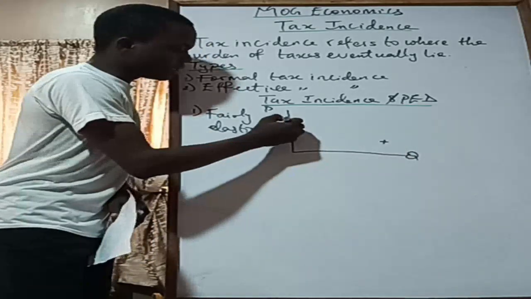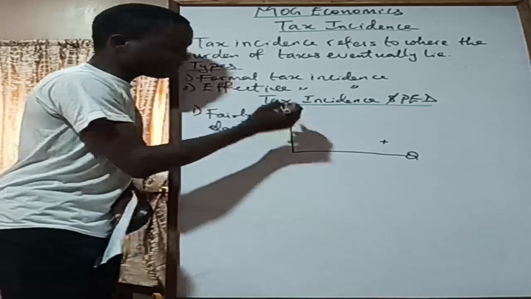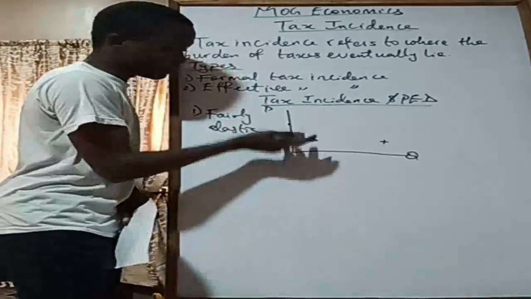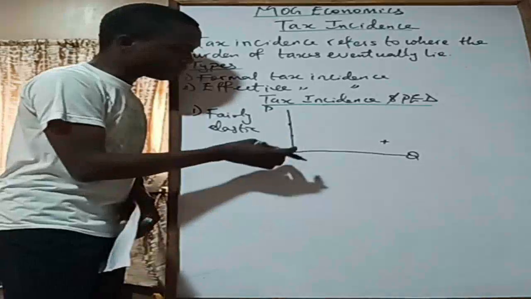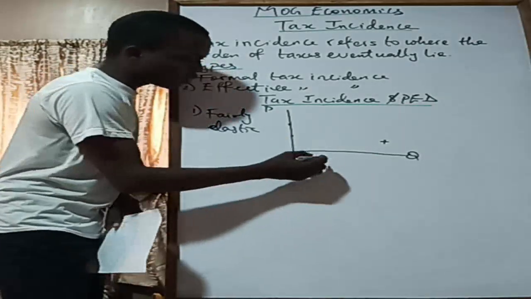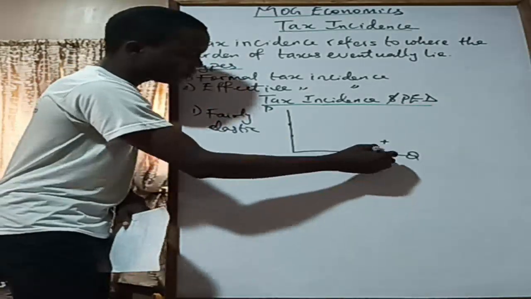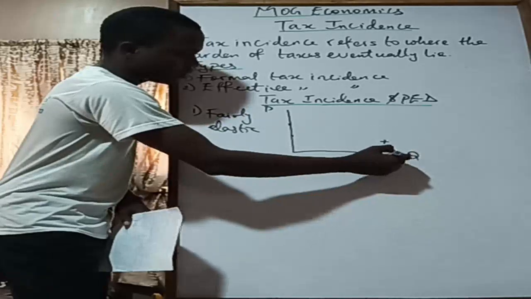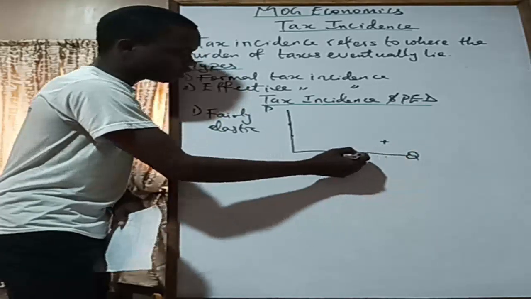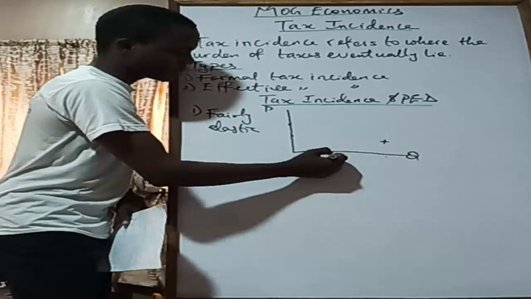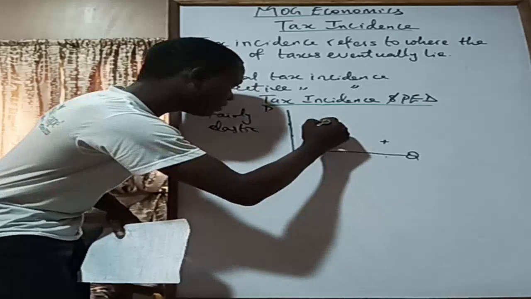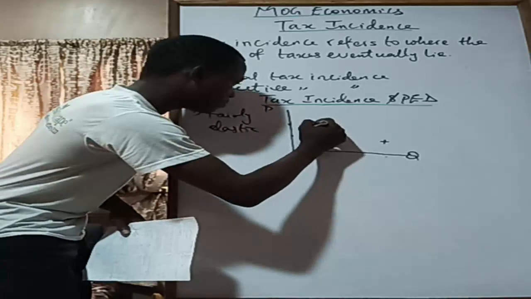Then price increases by just that little amount, and then your quantity demanded, instead of being here, falls greatly to something like this.